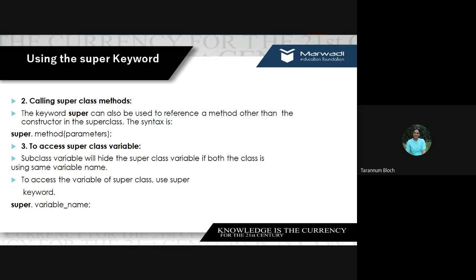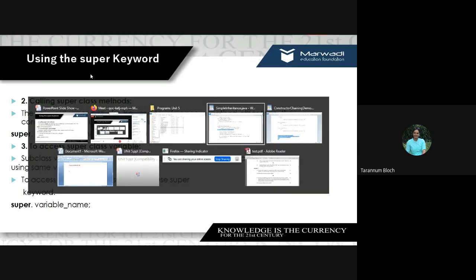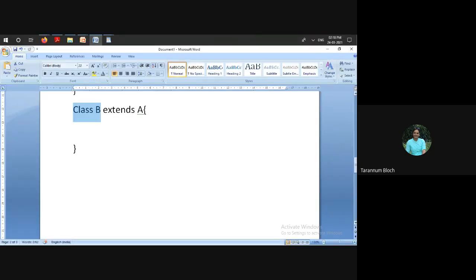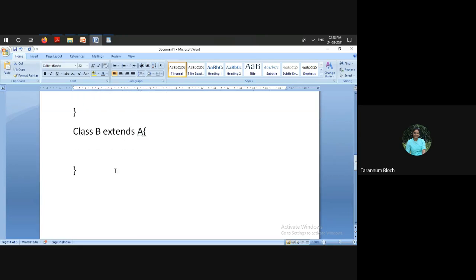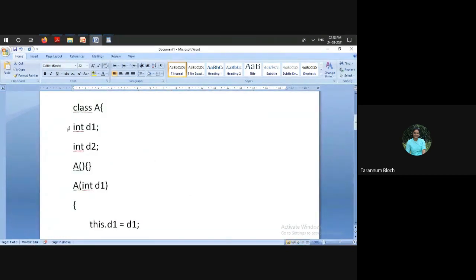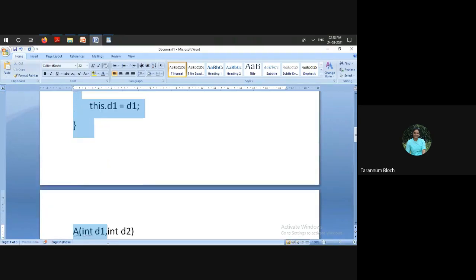Similarly, to access the superclass variable. Usually what happens, suppose I have class A and class B. And if class B extends class A, and now again in class B I also have the same variable, the same data field. In that case, this data field will hide the data field of the parent class. Are you getting it?